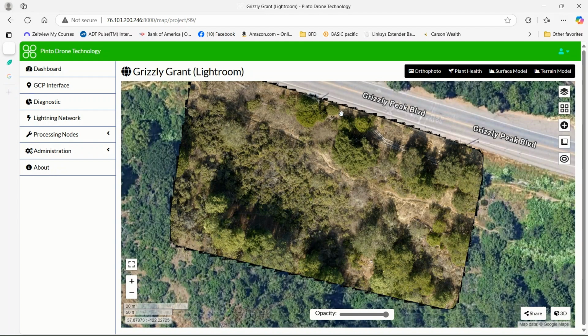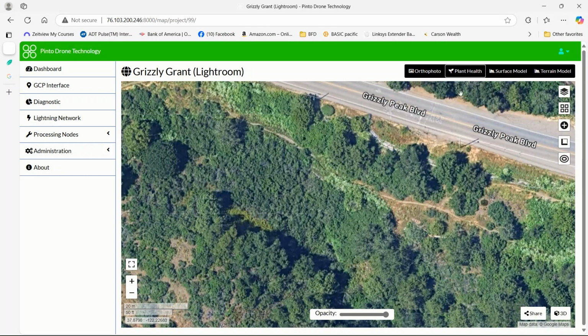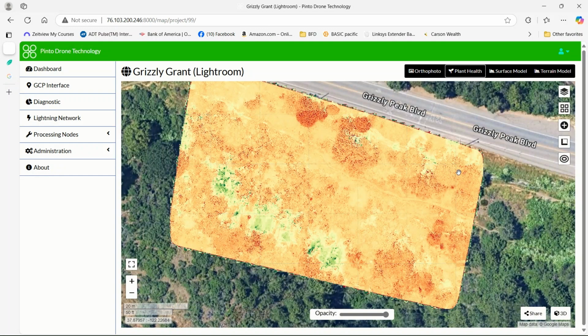So next, I would like to look at a key component you would use to assist with the planning of any HazVeg project, which would be a plant health map. And so let's populate that in. Here's a plant health map. It's analyzed on a scale of -1 to 1 using the normalized difference vegetation index, or NDVI.